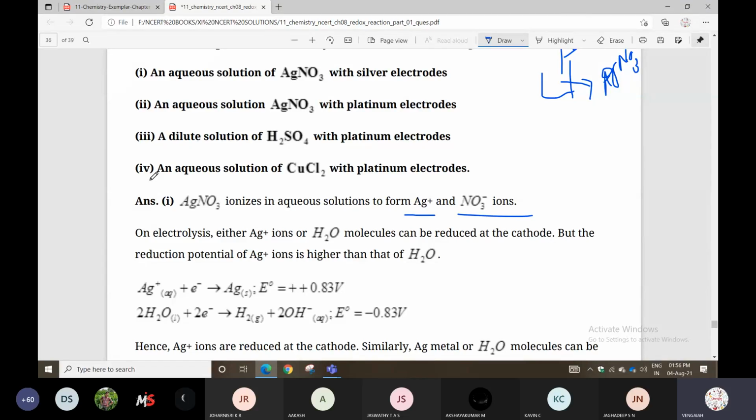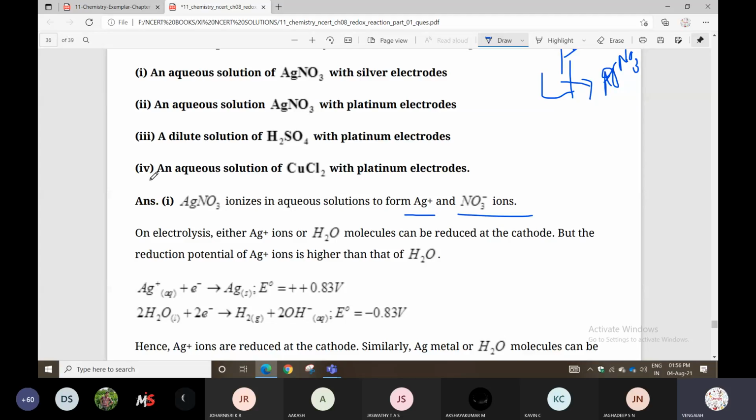So do you know the meaning of aqueous solution? Aqueous is nothing but water soluble. Like silver nitrate dissolved in water. So water is the solvent and AgNO3 is the solute, the salt.